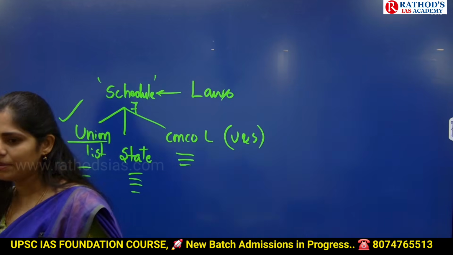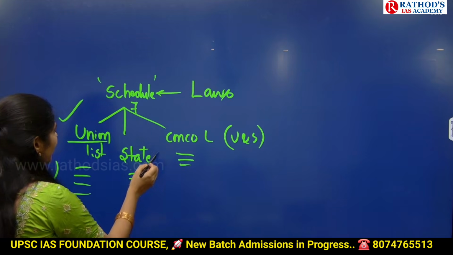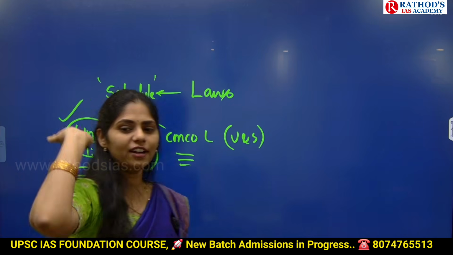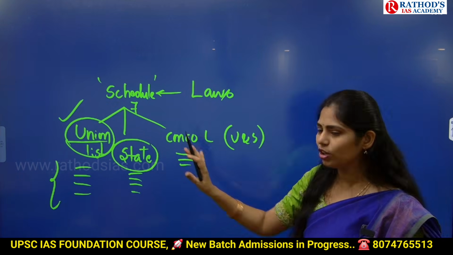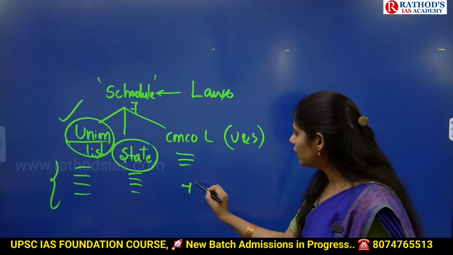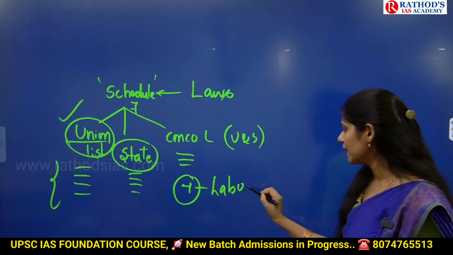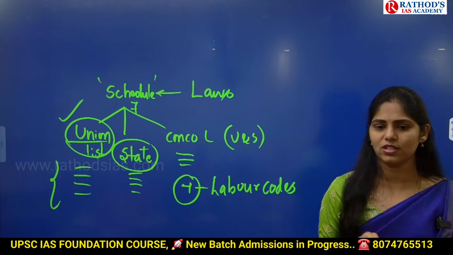Related to labor, we have lots of laws which had been made by the states and the central government. We have more than 100 laws related to labor. So recently what we did is we took all those laws and consolidated them into 4 labor codes.